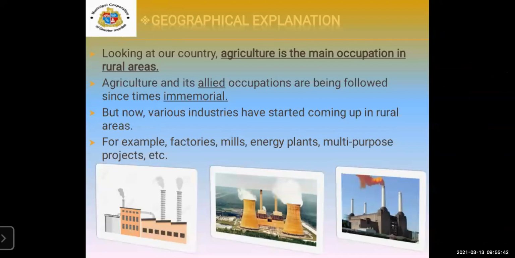Okay, but now various industries have started coming up in rural areas also. In rural areas also you will see different types of factories. You all can see textile mills, some energy plants, projects. Most of these things are developing in villages also.